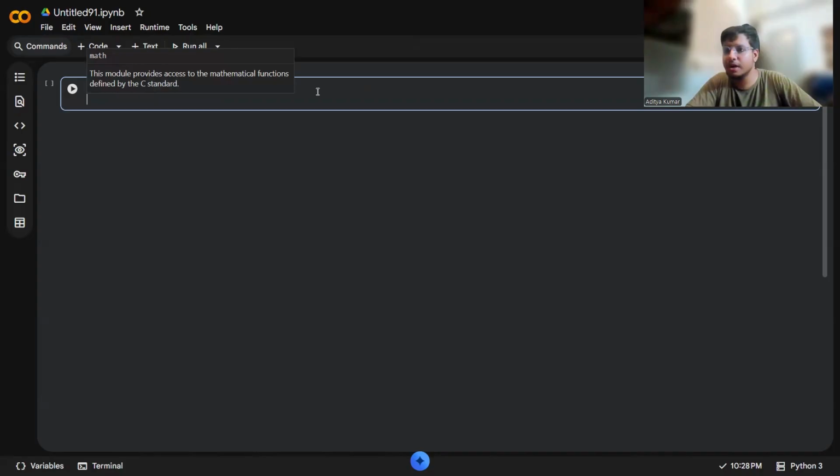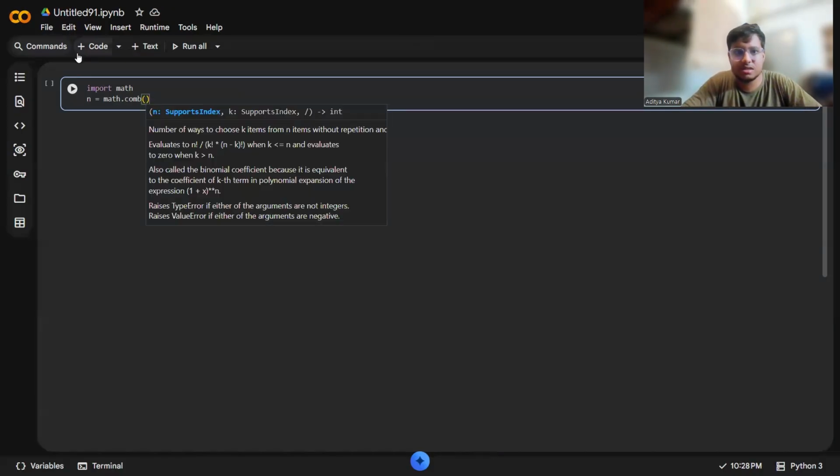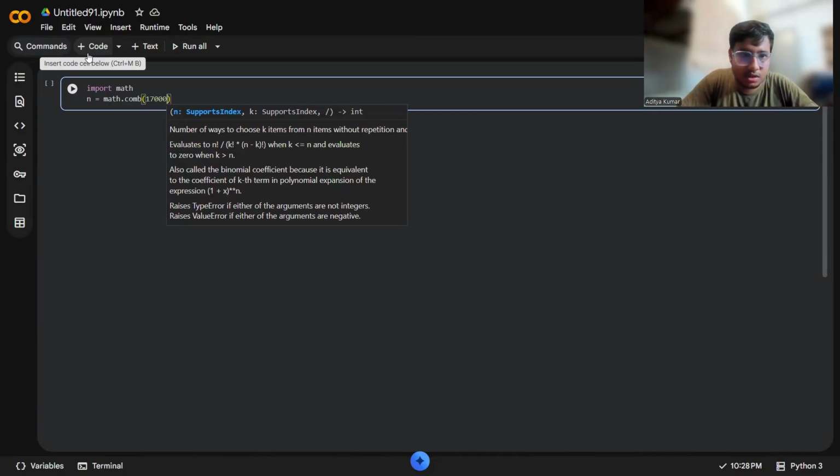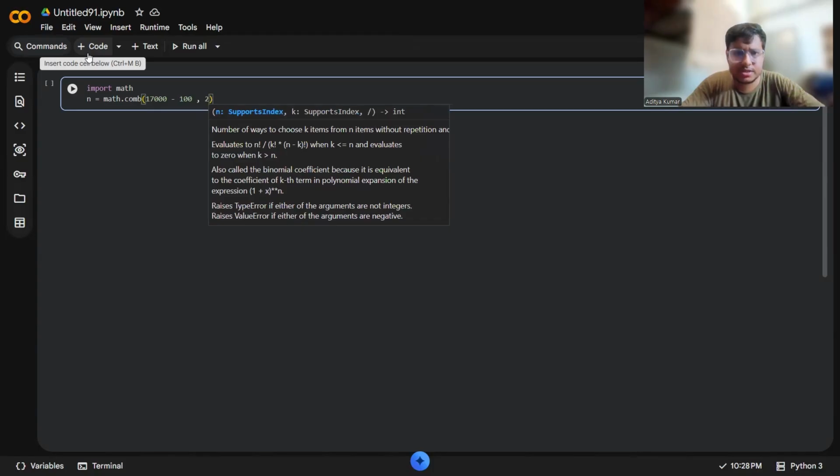Now, what was our numerator in the probability of E complement? It was math.comb, which is a function for choose or combinations. For solving combinations, we use math.comb in Python, which is provided by our math library: 17,000 minus 100, choose 268.